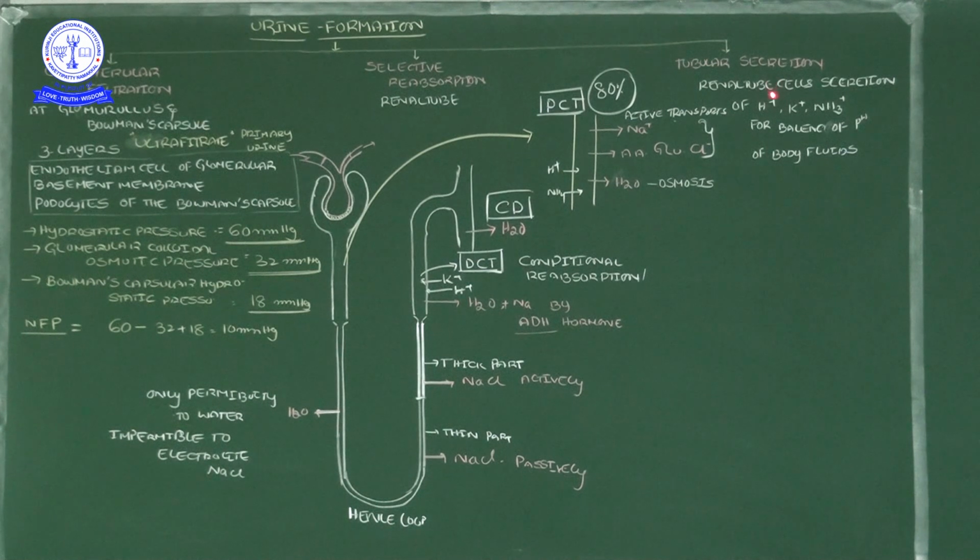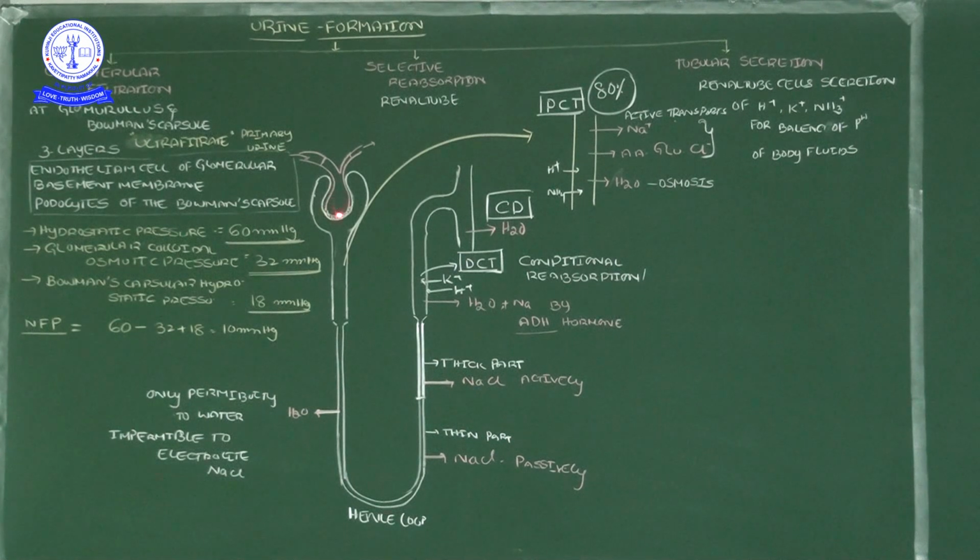It is the opposite step of selective reabsorption. At the end of the glomerular filtration, ultrafiltration happens, and from that ultrafiltrate there is selective reabsorption of the important nutrient particles. When essential particles are absorbed, for substitution of that, tubular secretion occurs.